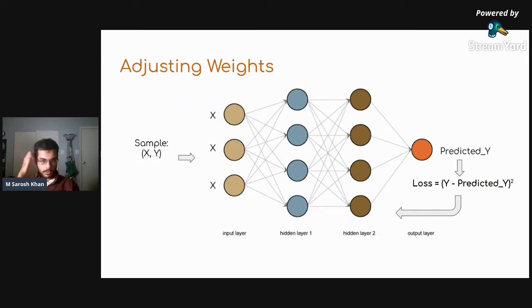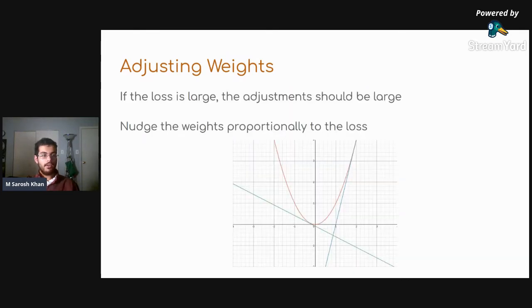So the idea here is I have some loss based on what my network said about my input data. And I want to use this loss to turn the dials and knobs for the weights in my network. I want to change them all so that at the end I get y exactly, or very close to y. If the loss is large, the adjustment should be large.